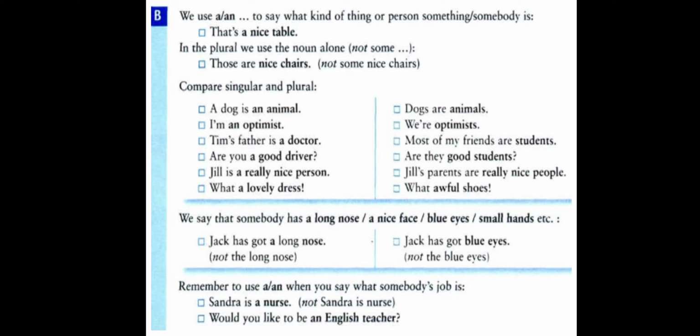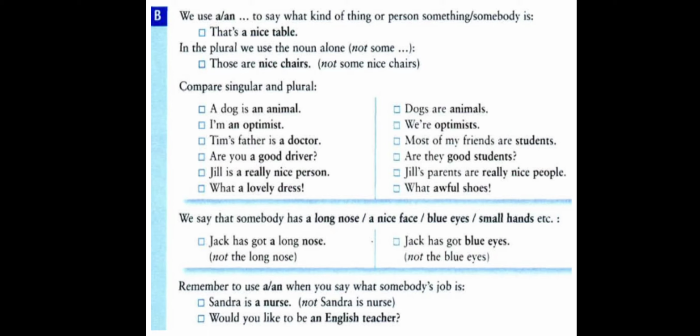The article a is controlled by the first sound after it. Here the first sound is the R in really. That's why we use the article a. Jill's parents are really nice people. People is plural, so we don't use the article a or an. We add the adjective and the adverb before the noun, without any article because it is plural.